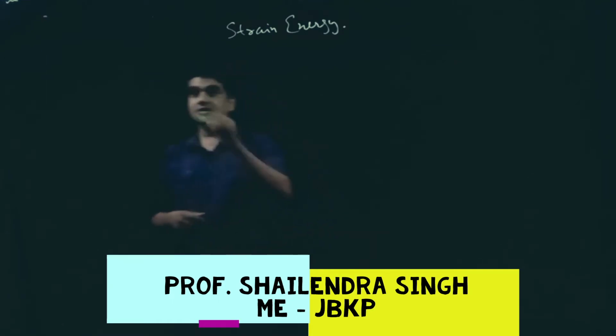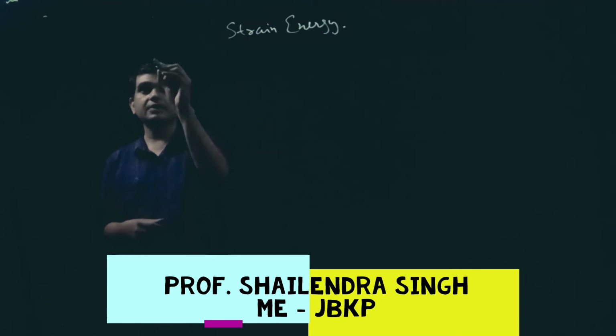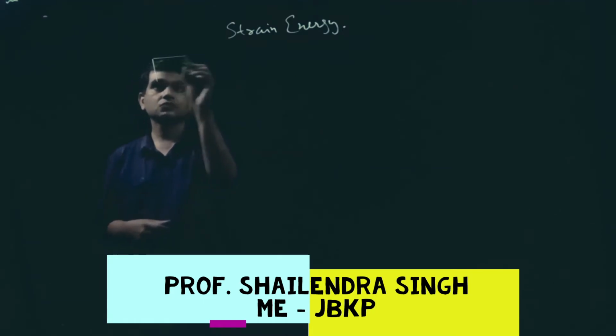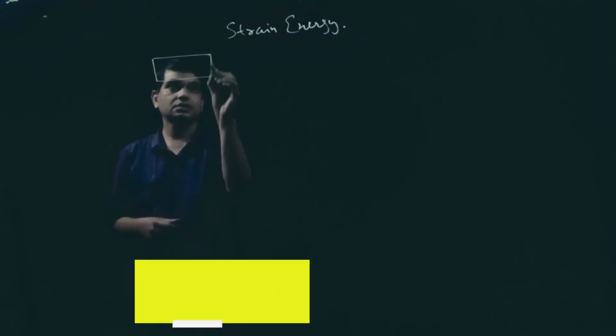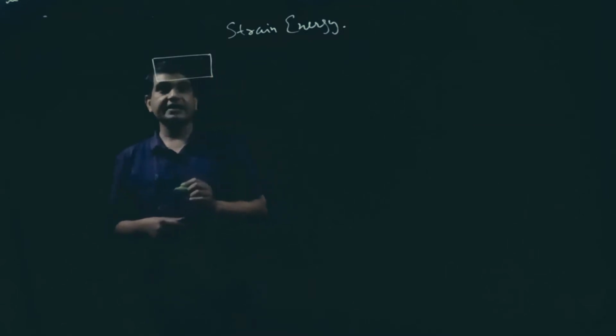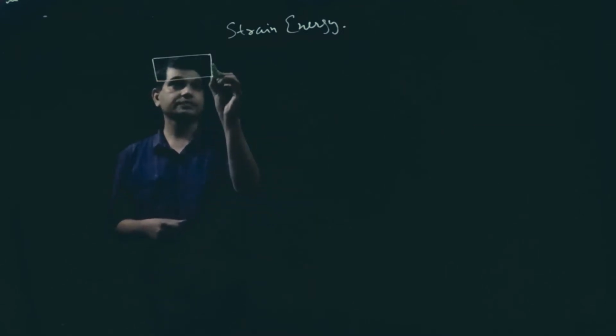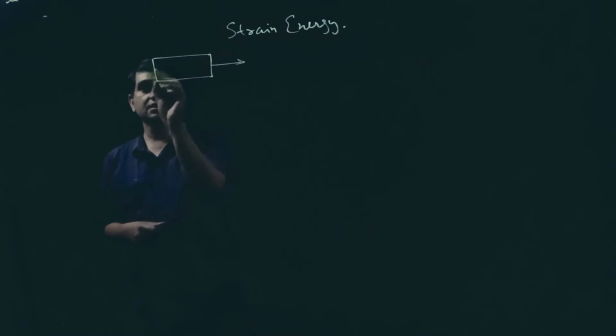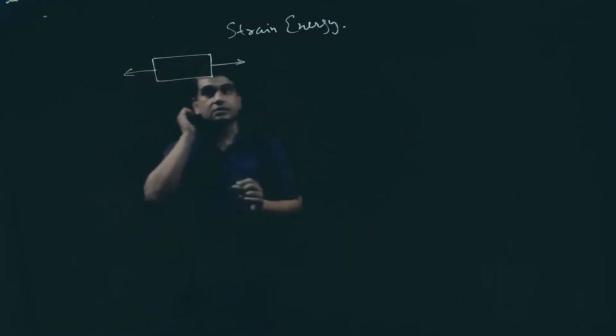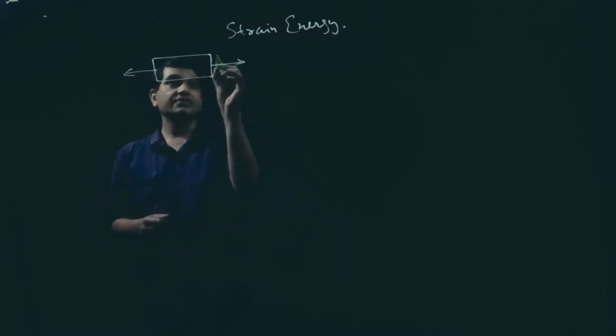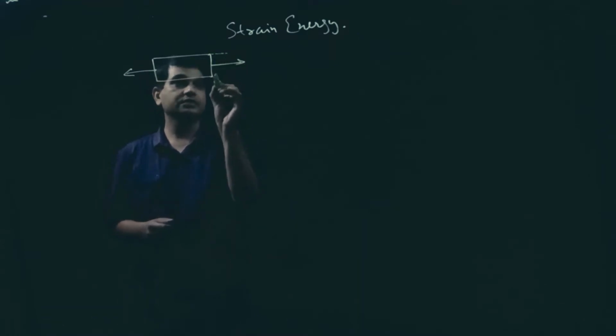Okay. That means suppose we are having a body, and we are applying external load on this body, suppose a tensile load. Then there is a deformation in the body.